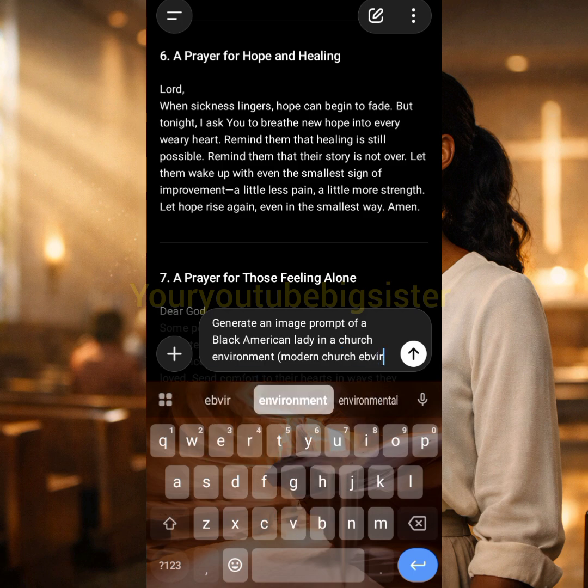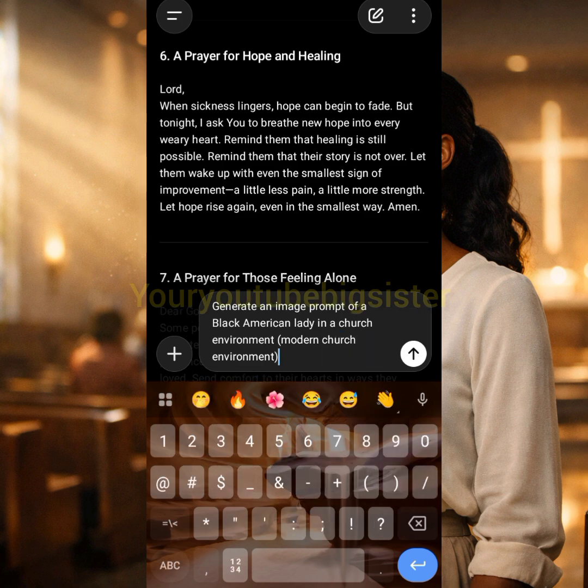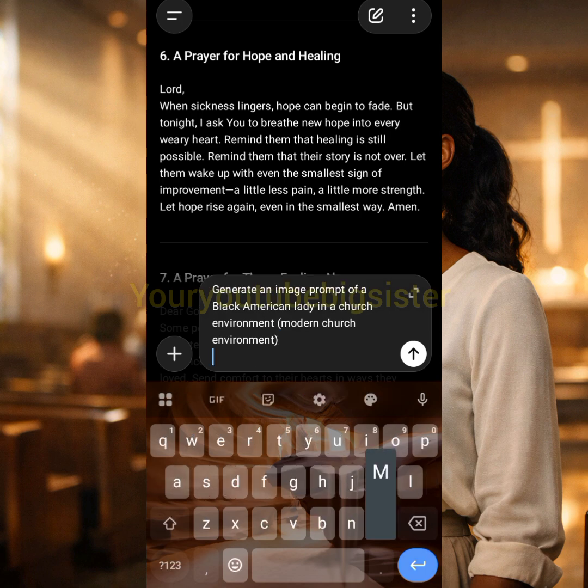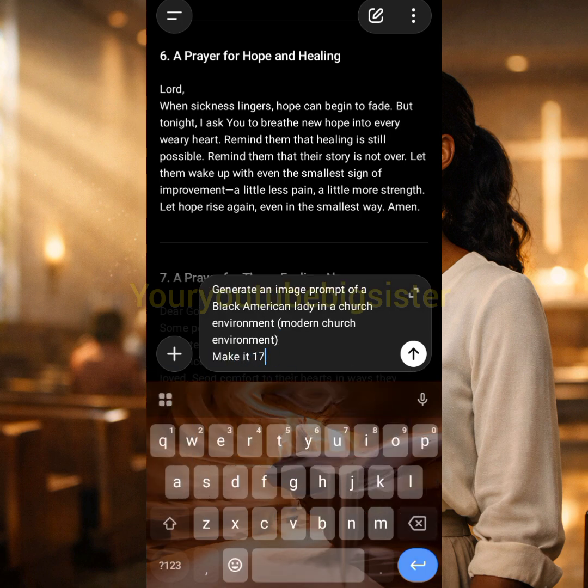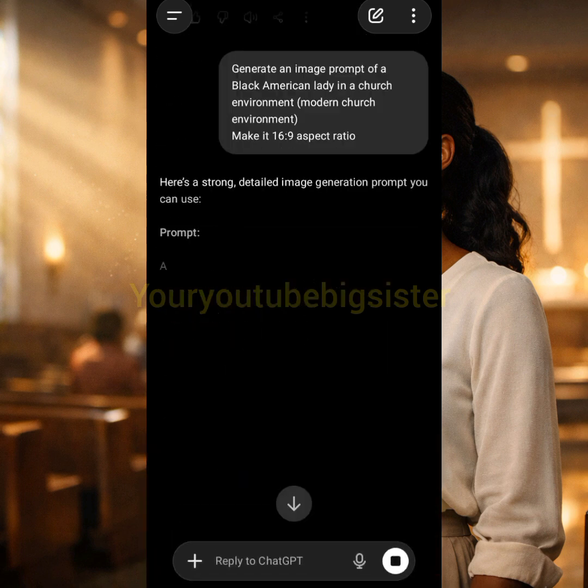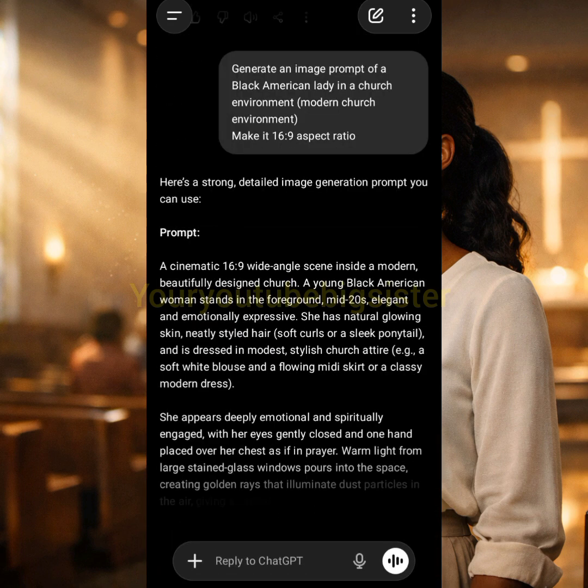So we just type this and we now click it and just say make it 16 by 9 aspect ratio. If you want it for TikTok, you can say 9 by 16, right? But since this is a YouTube tutorial, we want it to be 16 by 9. Then we now paste it and allow ChatGPT to generate our image prompt for us.